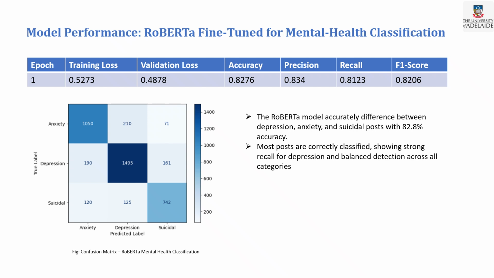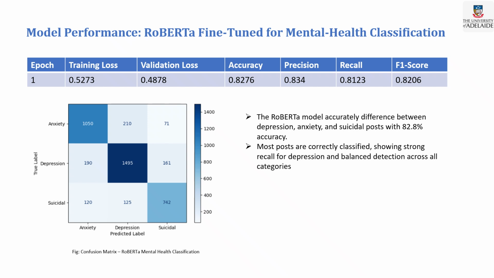Model performance: RoBERTa fine-tuned for mental health classification. Here I am showing the accuracy, precision, recall, training loss, and validation loss. I used one epoch to reduce computational time, because when I run the RoBERTa model it takes too much time. That's why I used one epoch, and I also used a GPU on Google Colab. The accuracy is 82%. So my RoBERTa model accurately classifies and identifies the difference between depression, anxiety, and suicidal posts.